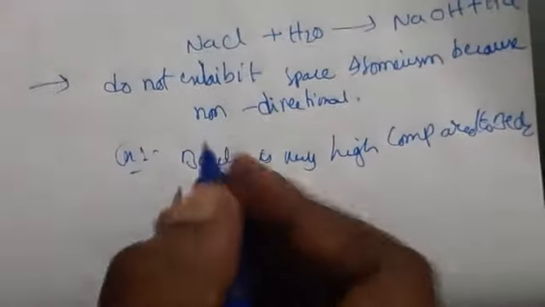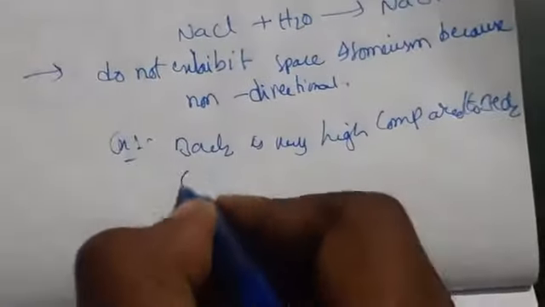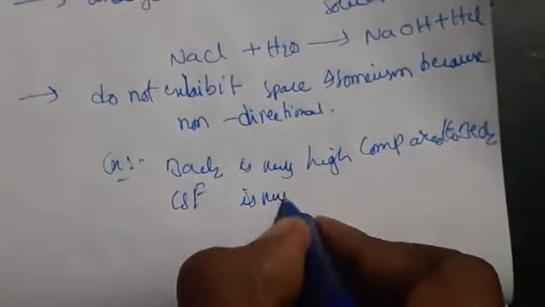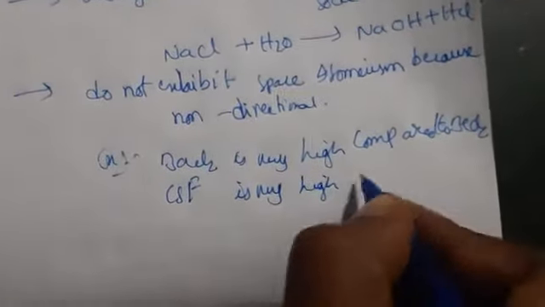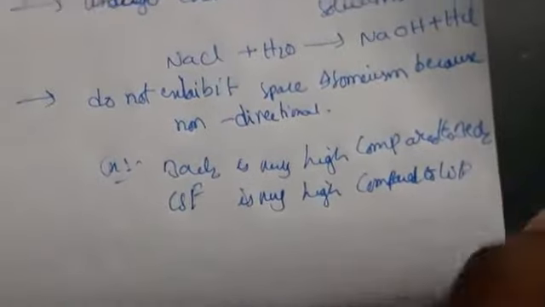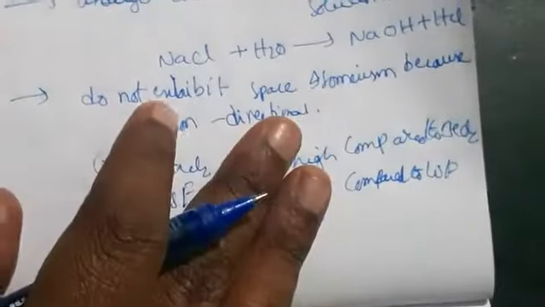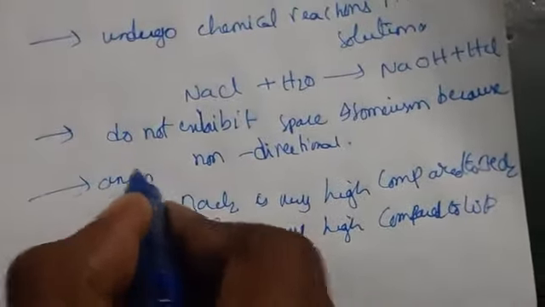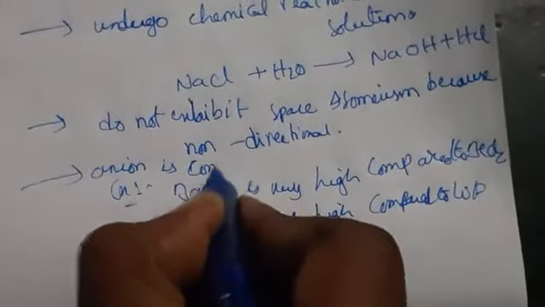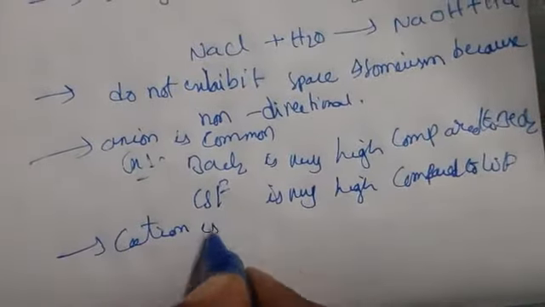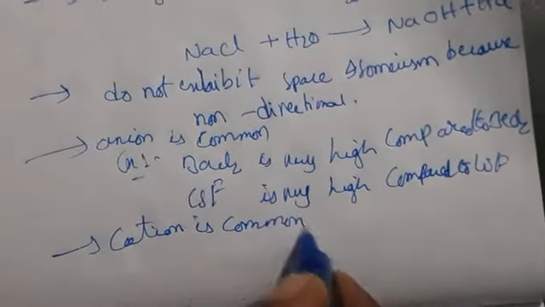And also if you take CsF, cesium fluoride, it is also very high compared to LiF. If suppose the cation is common, we can say simply common ion effect here. So here the anion is common, we can say. If the anion is common, this is the example. If the cation is common, what can we say here?